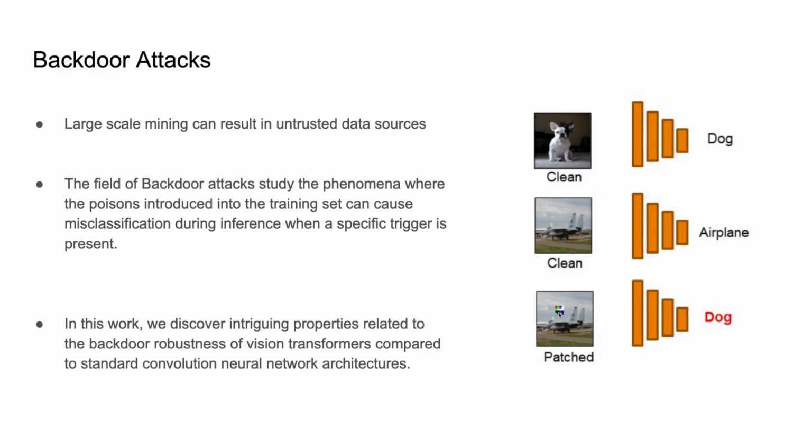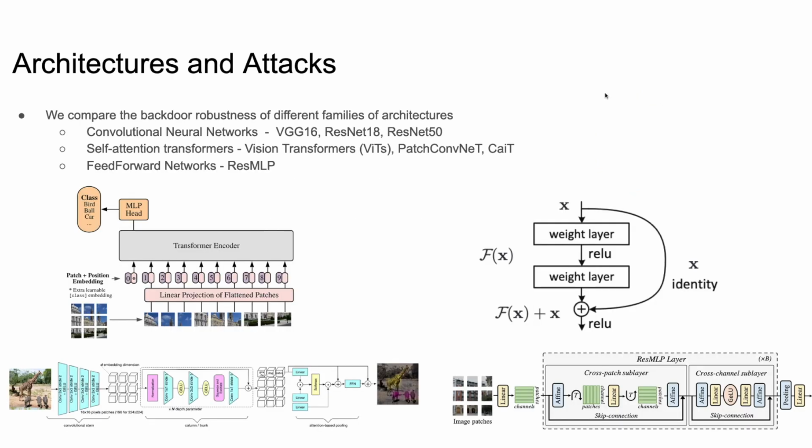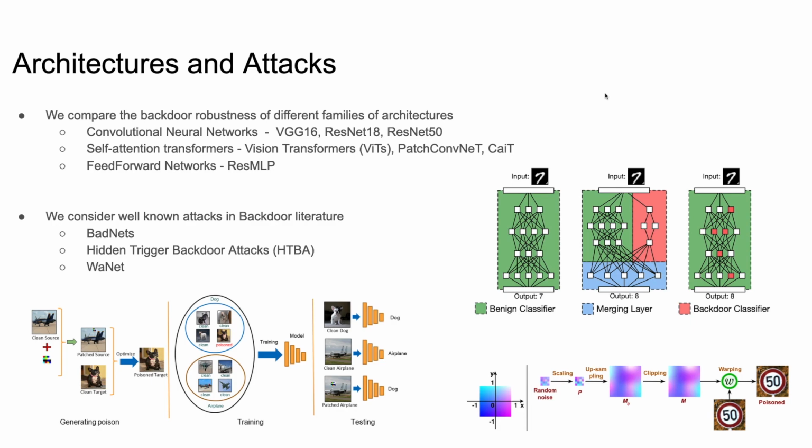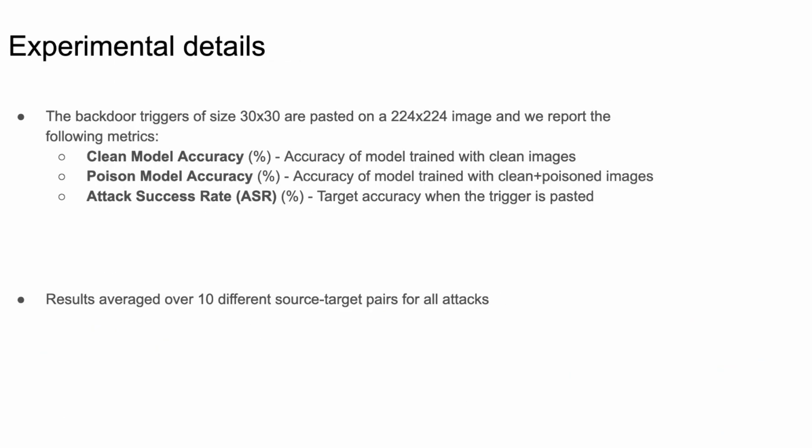In this work, we discover intriguing properties related to backdoor robustness of vision transformers and compare them to standard CNNs. Here we present more details about the architectures and attacks we consider. We compare the backdoor robustness of different families of architectures: convolutional neural networks such as VGG and ResNet, self-attention based transformers such as ViTs and PatchConvNet, and feed-forward networks such as ResMLP. We consider well-known attacks in backdoor literature such as BadNets, hidden trigger backdoor attacks or HTBA, and WaNet. Triggers are of size 30 x 30 and they are pasted on a 224 x 224 image.